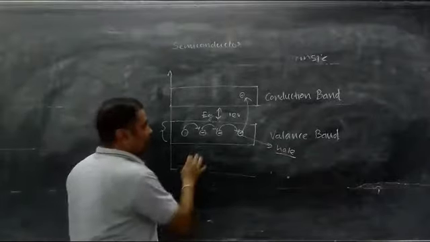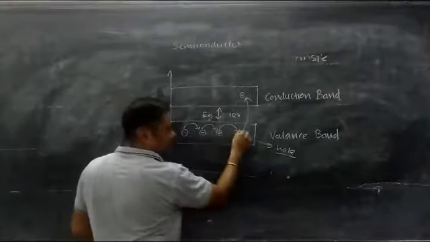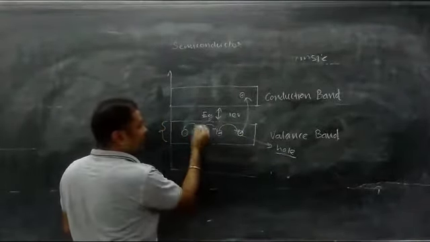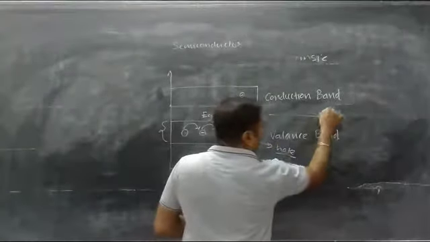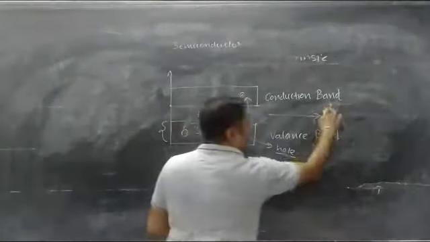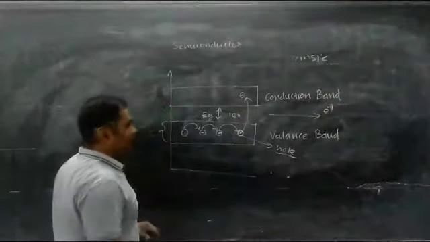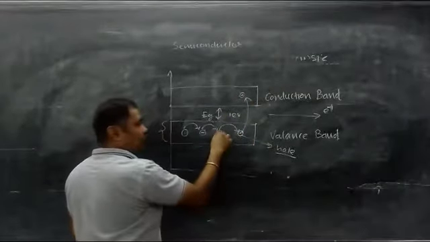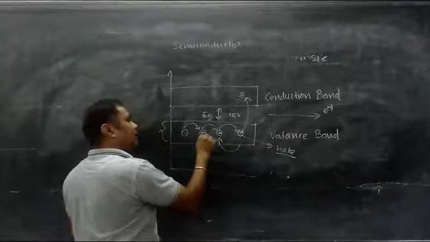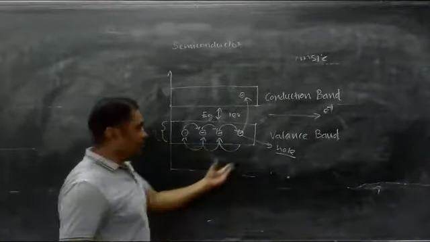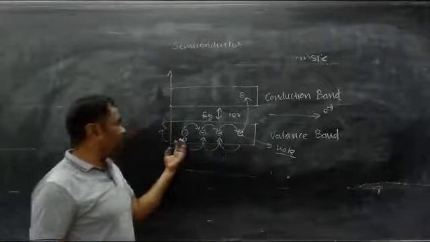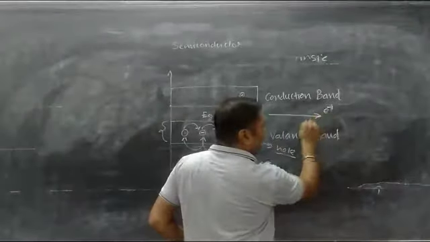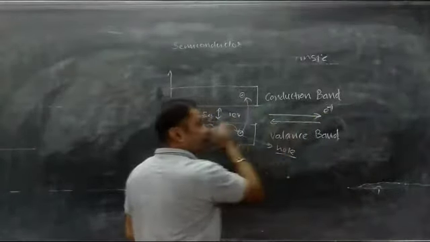So in this way you can see, if one electron has moved, another electron takes its place, another electron takes its place, and so on. So electrons in this case are moving in this direction. And what is happening to the hole? First, when the first electron moved to the conduction band, the hole was created here. Then after that, the hole was created here. Then after that, the hole was created here, and so on. So you can see the holes are moving from right to left, while electrons are moving from left to right. So here the electron current is from left to right. At the same time, hole current is flowing in this way.